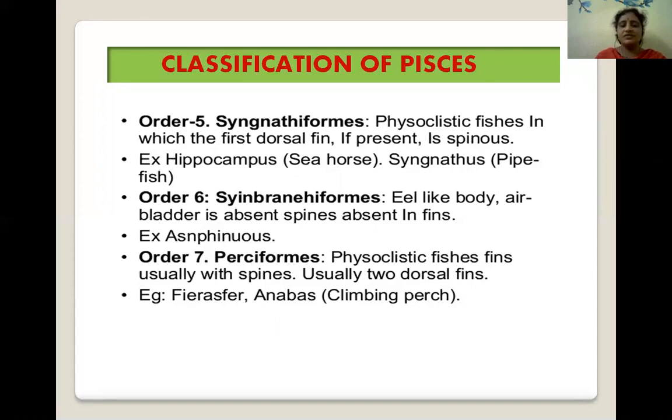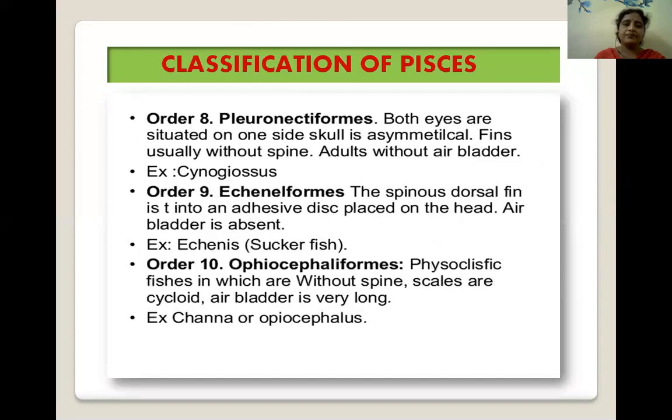Next, seventh order, Perciformes. Perciformes fishes have fins usually with spines, usually two dorsal fins. The examples of Perciformes are Pharyngodon and Anabas. Anabas is a common fish. Its common name is climbing perch.